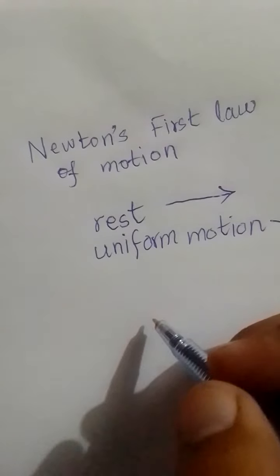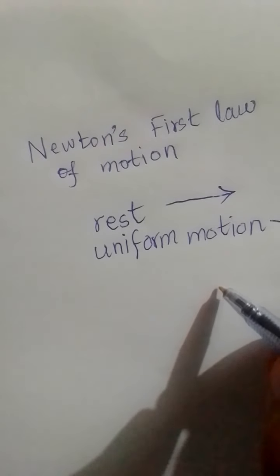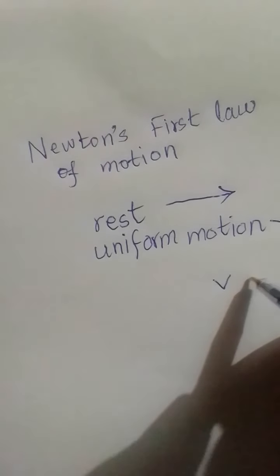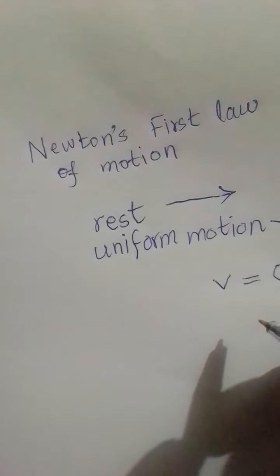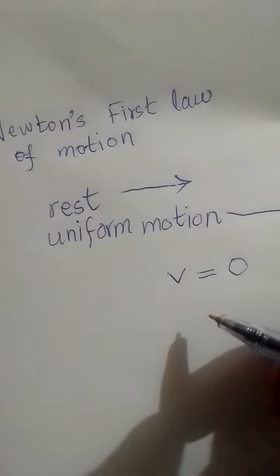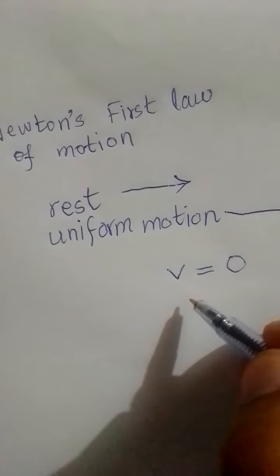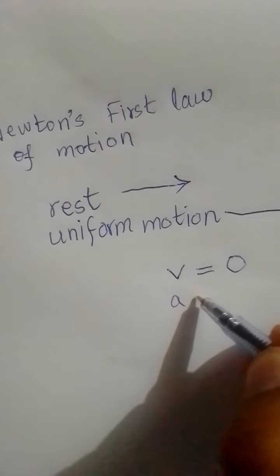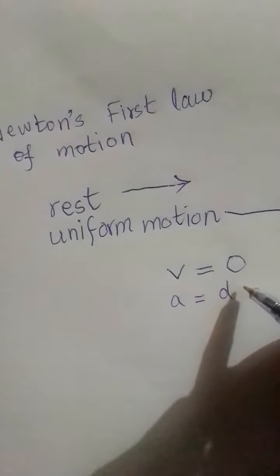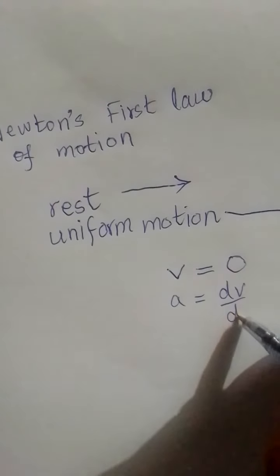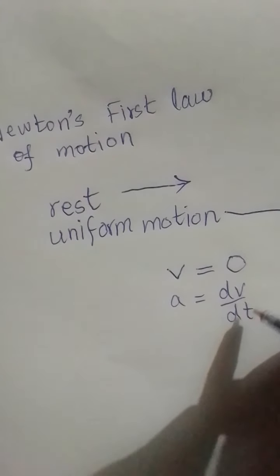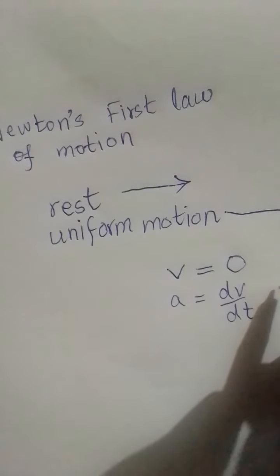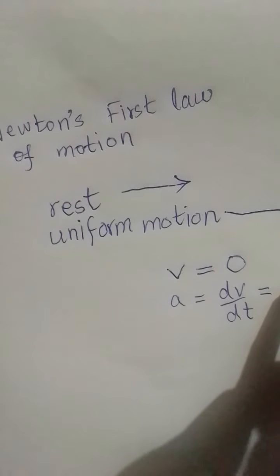So, when the body is at rest, its velocity is equal to 0. Its velocity is equal to 0 and its acceleration will be equal to dv by dt.